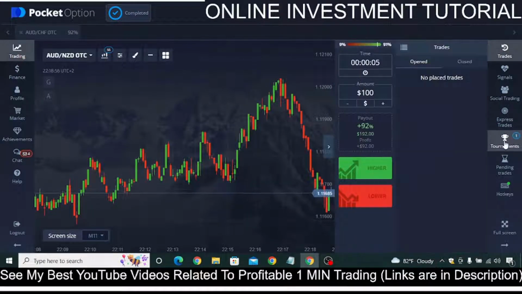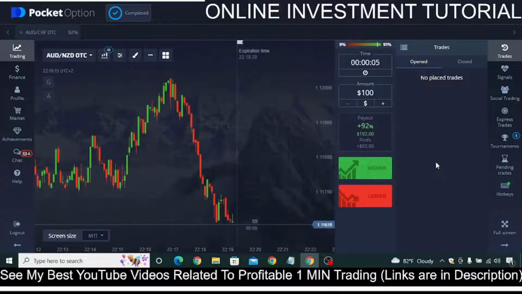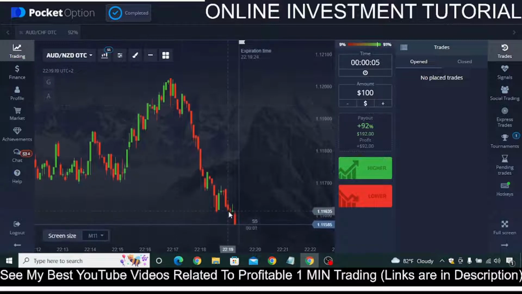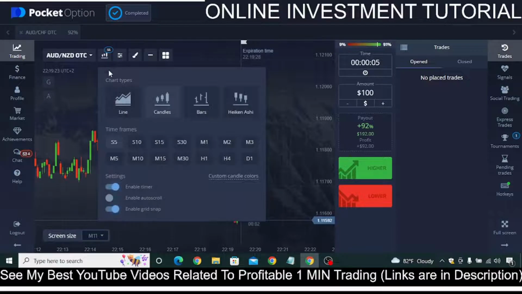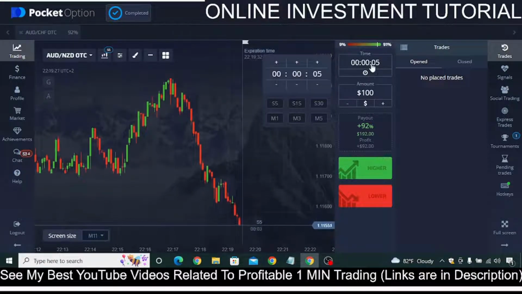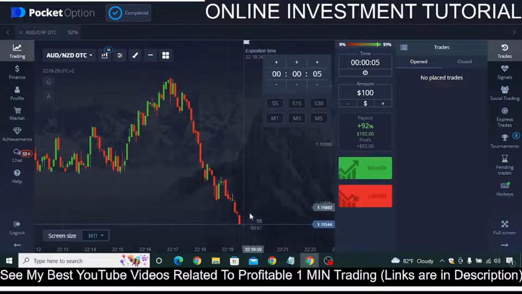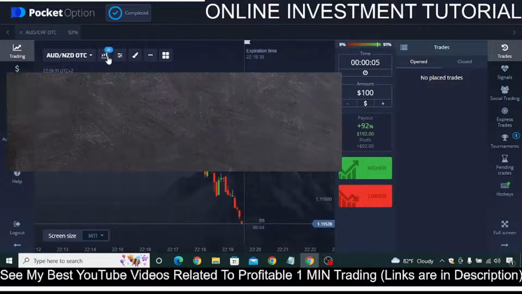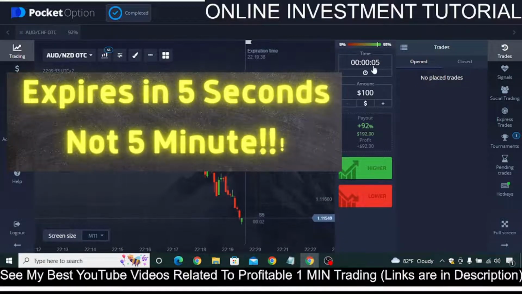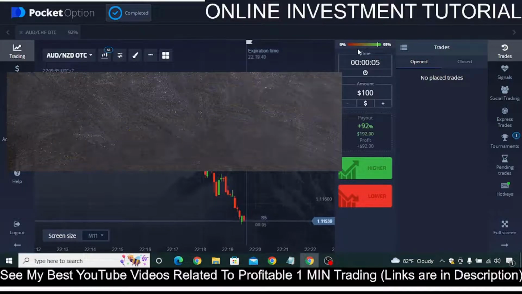So what exactly are binary options, or option trading? Let me make it absolutely simple for you. You are seeing this is a market, okay, and the candlestick that is forming here is a 5-second, S5, candle. Similarly, the time frame is 5 seconds. That means this one candle expires in 5 seconds and our trade will also expire in 5 seconds.